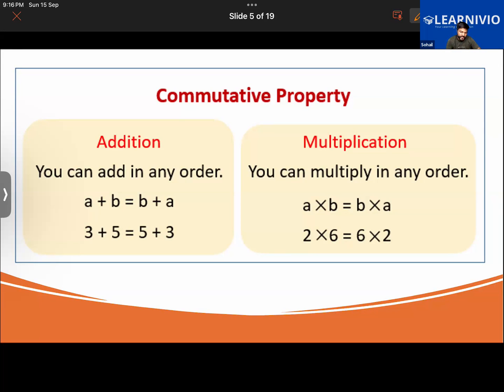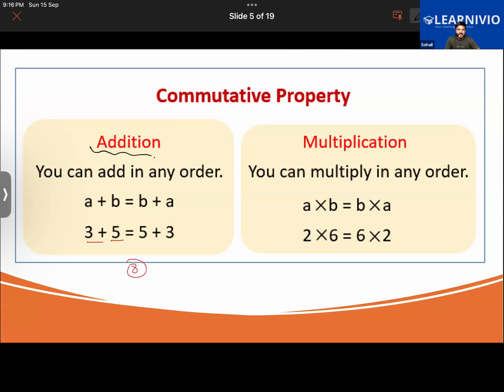For example, with the numbers 3 and 5, whether you add 3 plus 5 or 5 plus 3, both give you the same answer, that is 8.